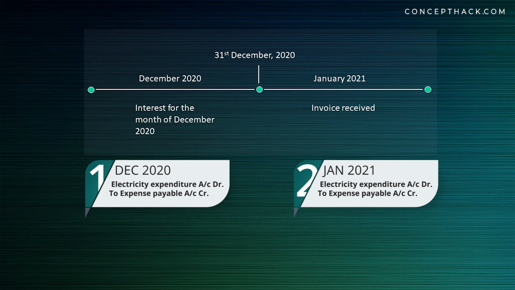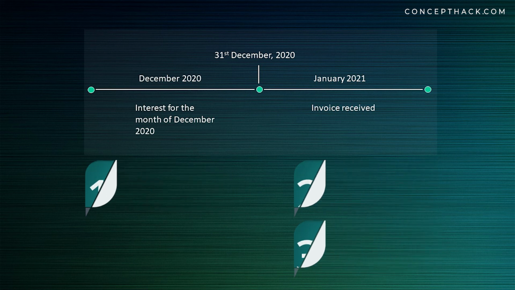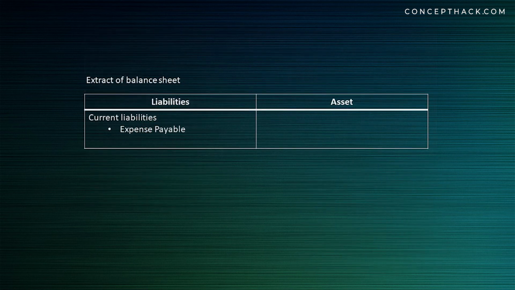Now company shall receive invoice from lender in the month of January 2021. So company need to enter the invoice, that is interest expenditure account debit to creditor or bank account credit. An accrued liability shall appear in balance sheet under current liabilities section.